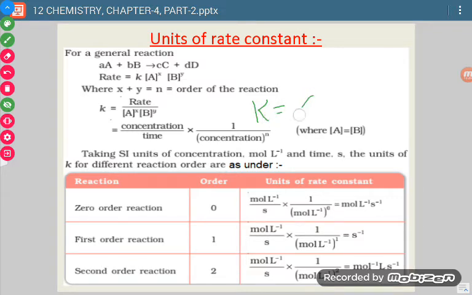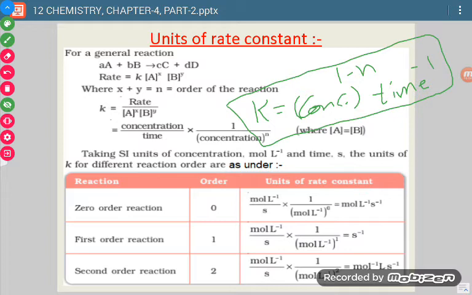It will be equal to concentration units raised to power 1 minus n and then time inverse, where n is equal to the order of reaction. So if order of reaction is 1, then what will we get? Units of concentration raised to power 0. Anything raised to power 0 is equal to 1. So this will become 1, and units of K will be time inverse. Now if time is taken in seconds, then for a first order reaction units will be second inverse.